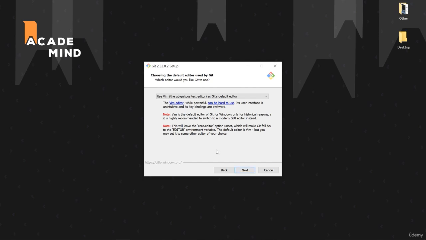Here we can now select the default editor when using Git. Now this sounds a bit strange. As I said, we will use Git from the command line perspective actually, but we can use Git in the command line, but in a different development environment. Throughout the course, we'll use Visual Studio Code to work with Git, and we'll install this and set up this environment after the installation is finished.